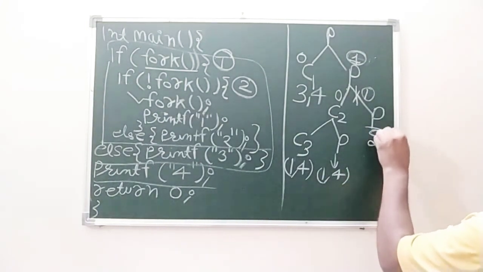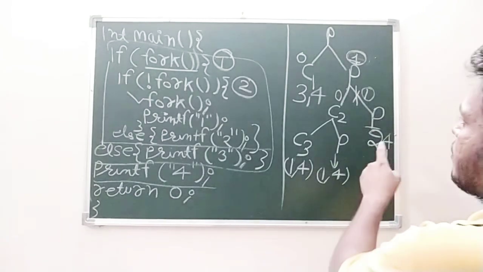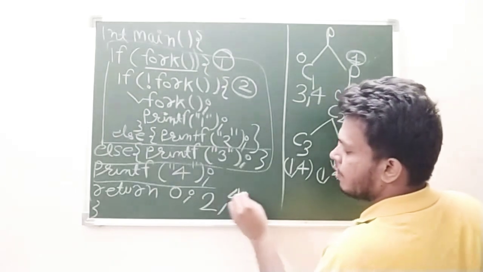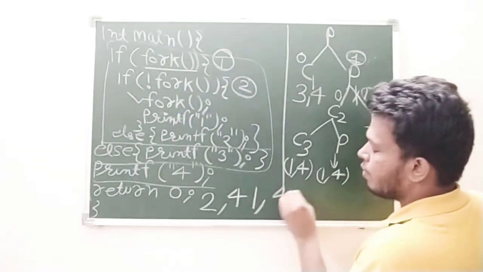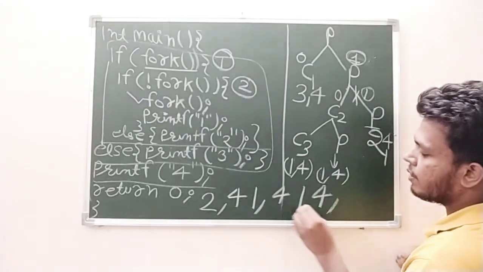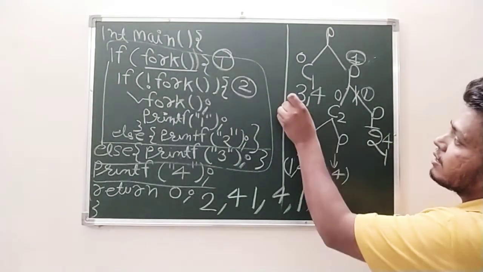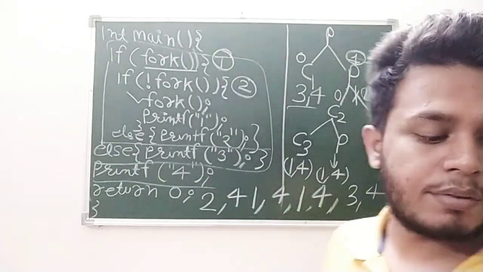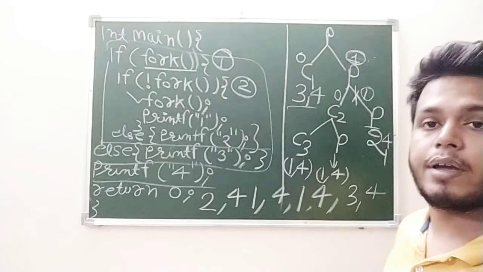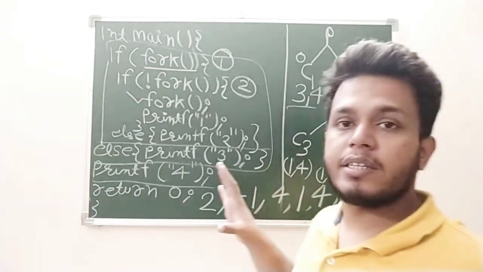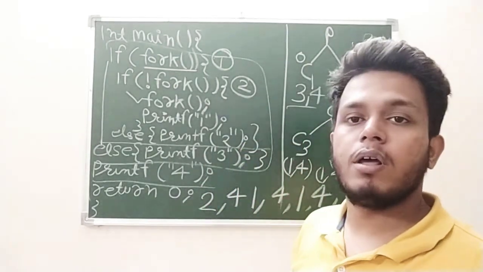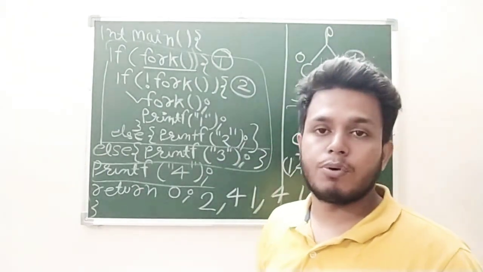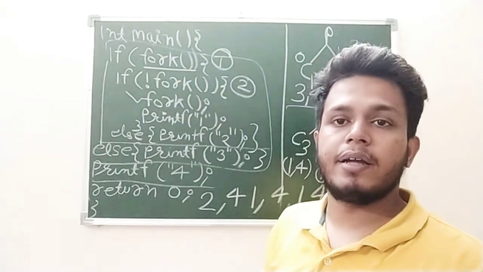So it will print 2 and 4. What will be the output? The processes will print 2, 4, 1, 4, 1, 4, and 3, 4. I hope you have understood the concept behind this fork system call. If you have any doubts, please ask me. I hope I have delivered what I was supposed to deliver. Keep watching, keep learning. Thank you.